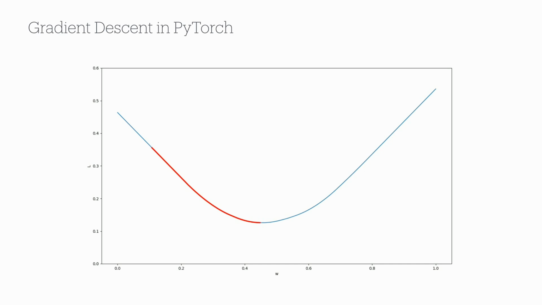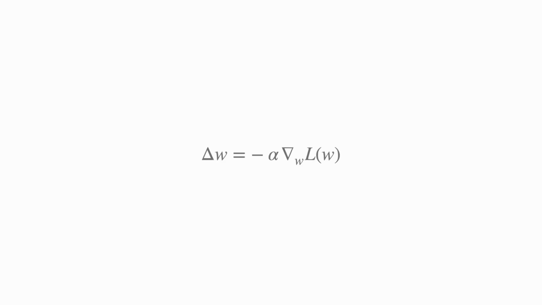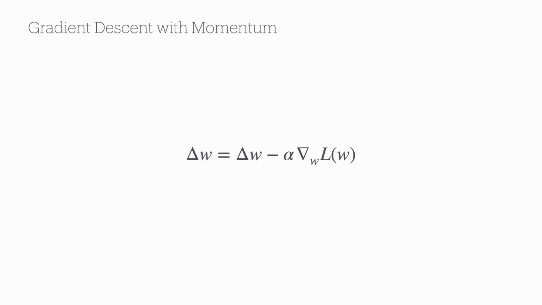The idea is, if we are moving in a direction and the loss is decreasing, we should just keep moving in that direction. So instead of solely making the updates based on the gradient vector at the current location, we can also take the previous update vector into account. This way, if the gradient vectors are in the same direction, the optimization accelerates. And if the gradient vectors are in the opposite directions, the optimization decelerates. This technique is referred to as momentum.